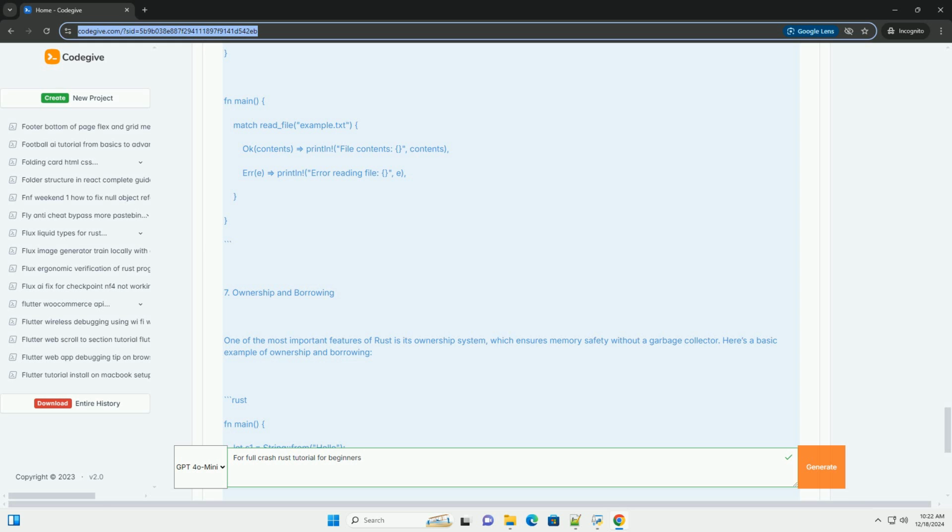8. Conclusion. This tutorial has covered the basics of Rust, including installation, syntax, data types, control flow, functions, error handling, and ownership. Rust has a steep learning curve, but its focus on safety and performance makes it a powerful tool for systems programming. For further learning, consider checking out the Rust programming language book, https://doc.rust-lang.org/book, often referred to as the book, which provides a comprehensive guide to Rust. Happy coding!